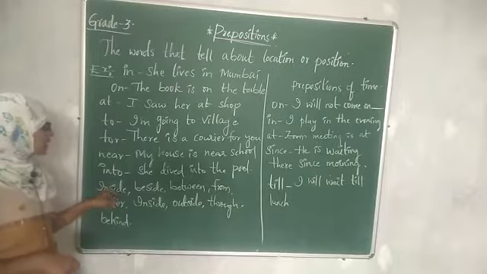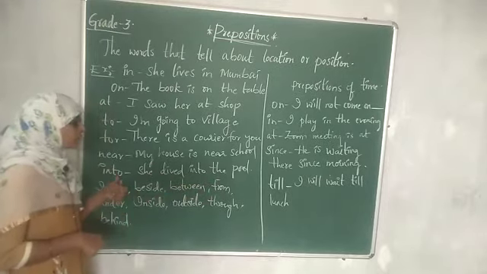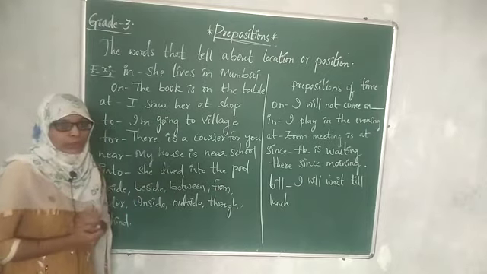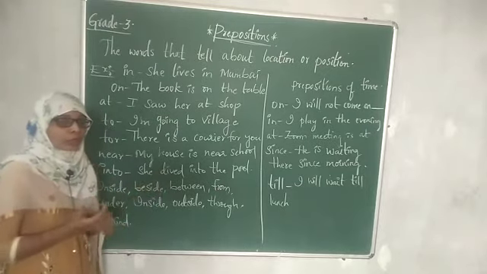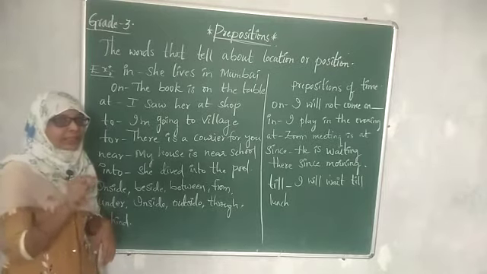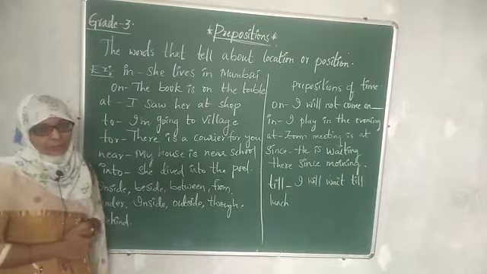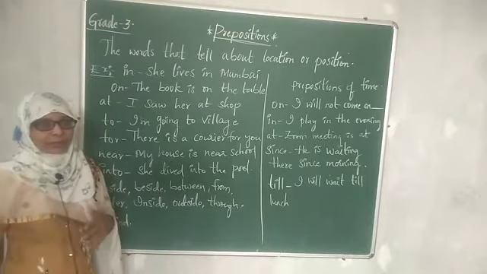Then inside, beside, between, from. In this way we use these prepositions to locate or position a noun or pronoun. Okay, 2 comes between 1 and 3. Okay, I sit beside my best friend in the classroom. Okay, Ankita was sitting beside me.